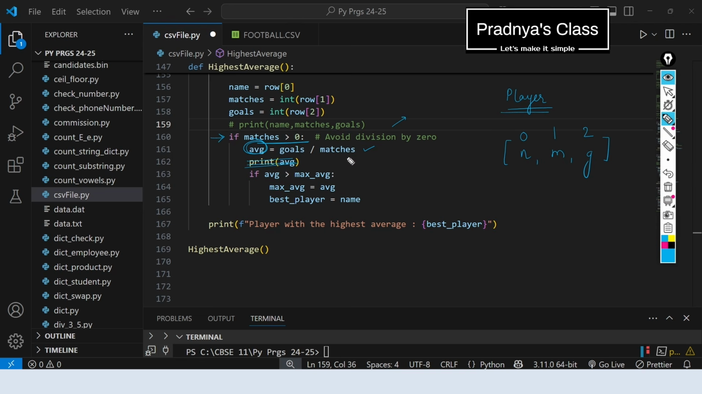Let's check this average with the maximum average. We need to calculate the maximum average for the different players. So the calculated average, we will check it with the maximum average, which is initially 0. If this average is greater than the maximum average, that average will become maximum and the player will be the best player with the highest average. Finally, we will print the player name. You can print average too.